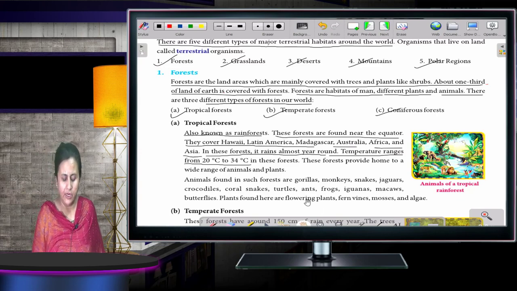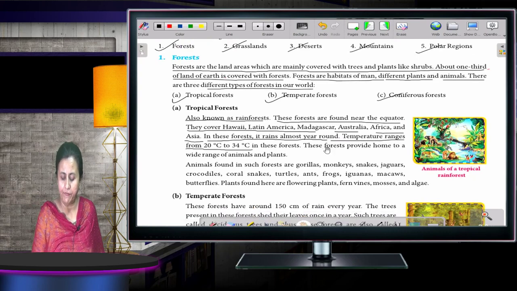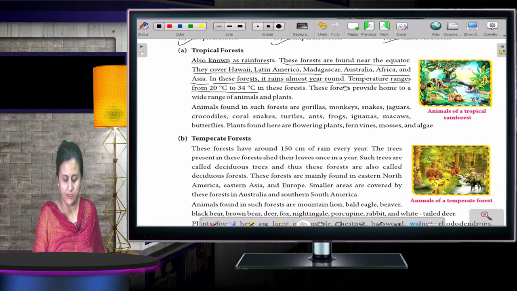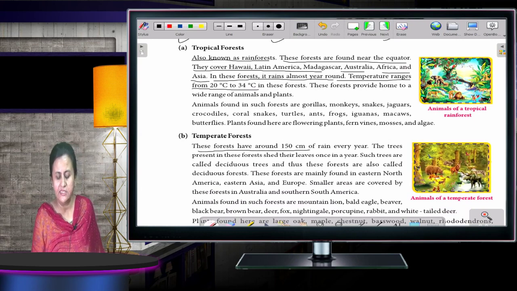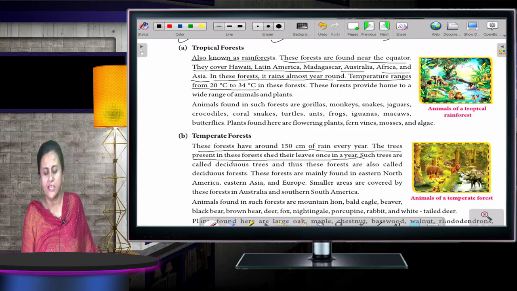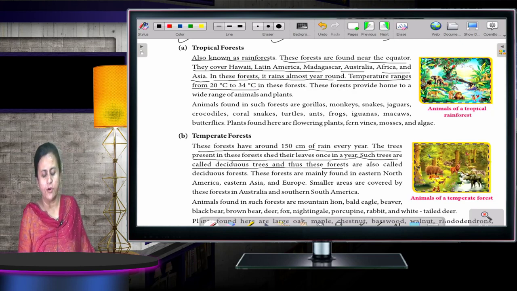Now we will talk about temperate forest. What are temperate forests? These forests have around 150 centimeters of rain every year. The trees present in these forests shed their leaves once in a year. Such trees are called deciduous trees, and thus these forests are also called deciduous forests.